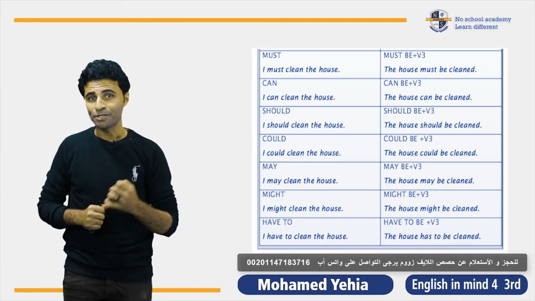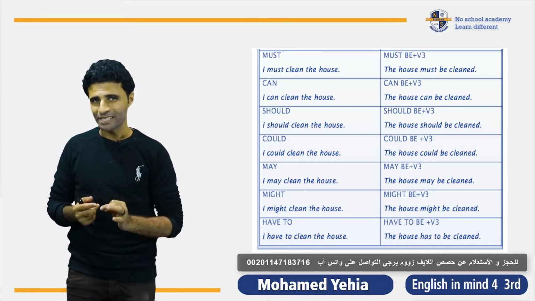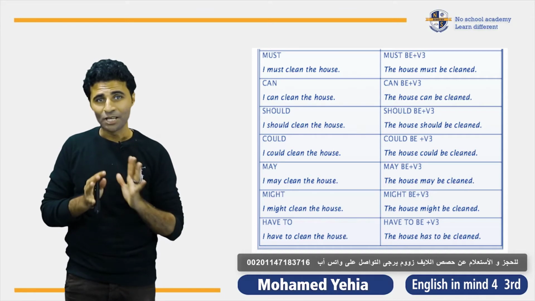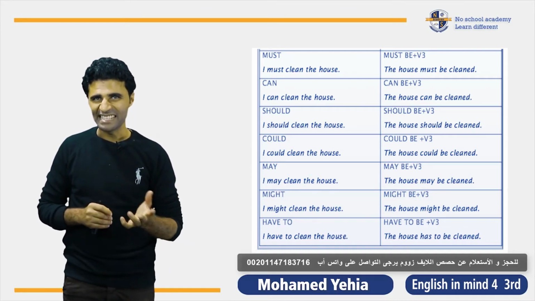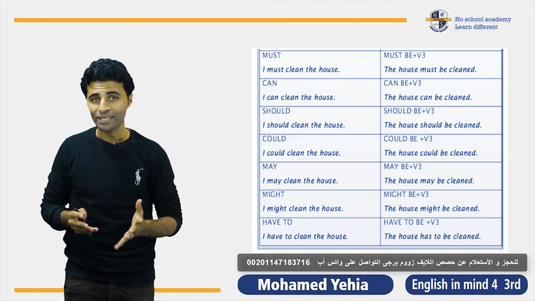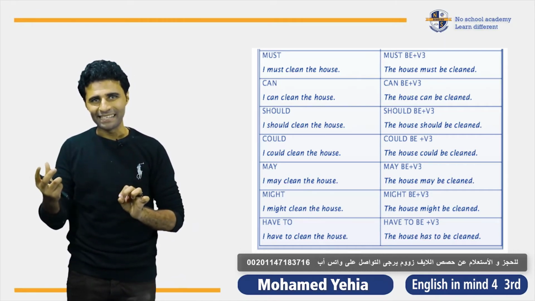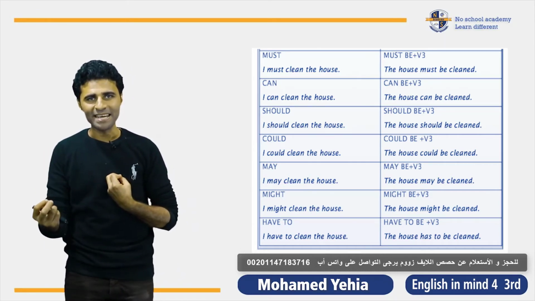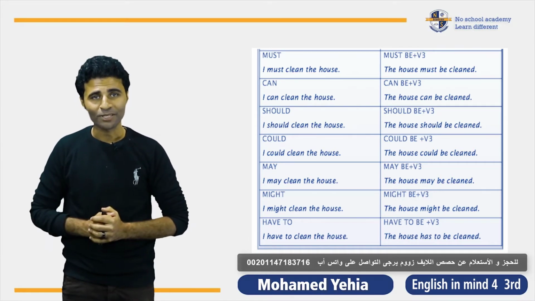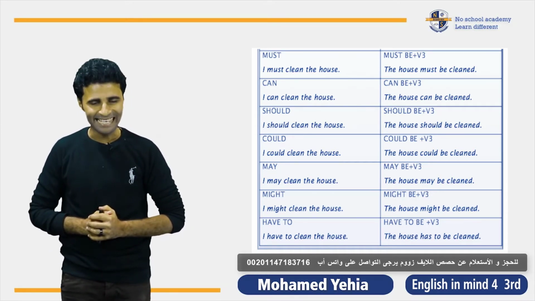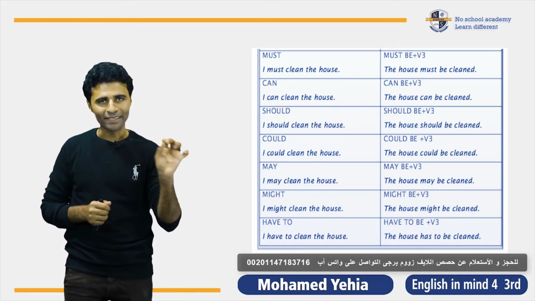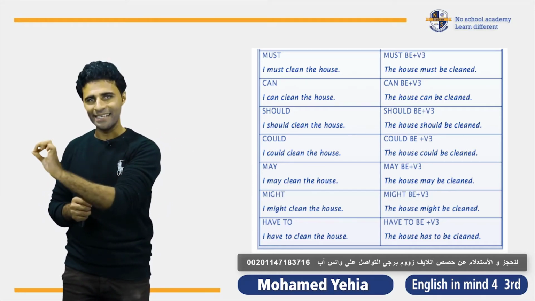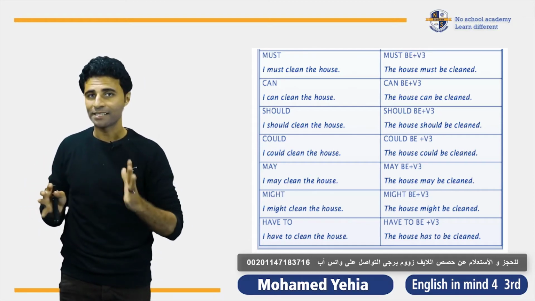Okay, verb to be with chocolate is, but notice here it's present continuous, so it must have an ing. Can we say is ing? Of course not. So is being. And what is the past participle of eat? It's eaten. So chocolate is being eaten. This is present continuous tense.